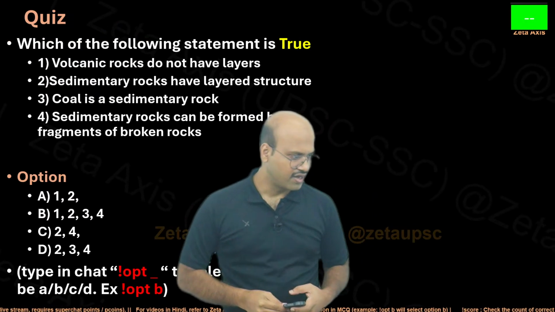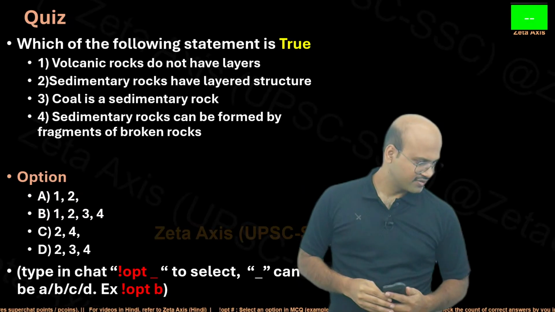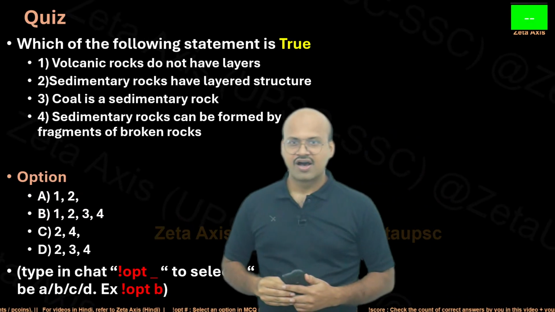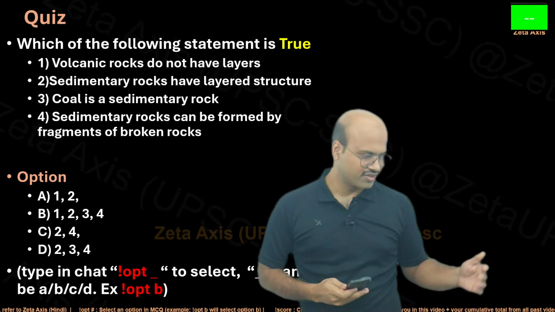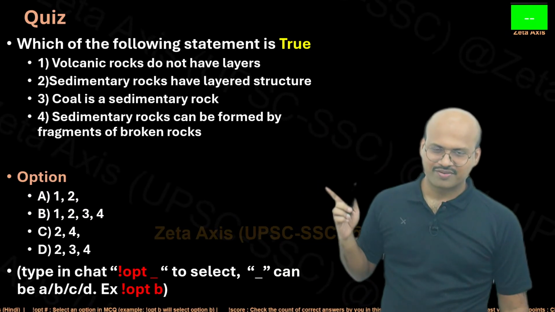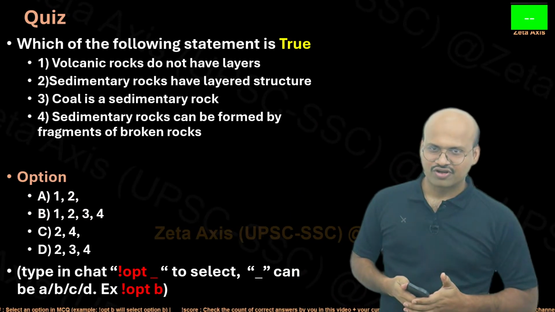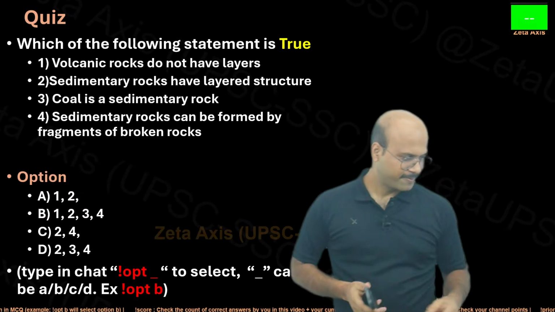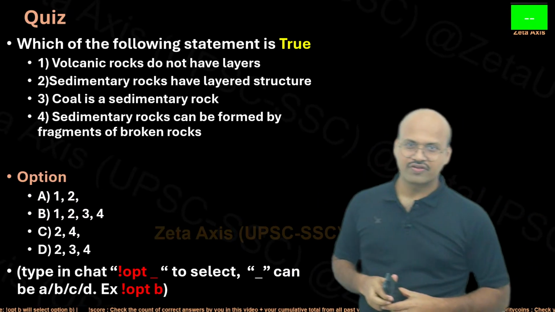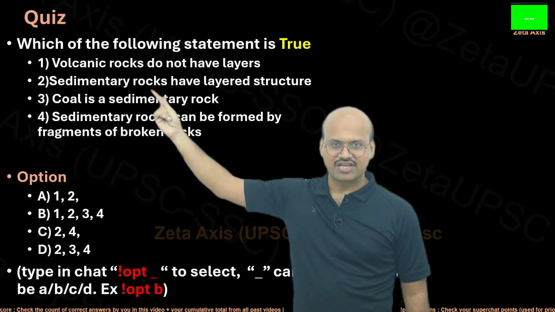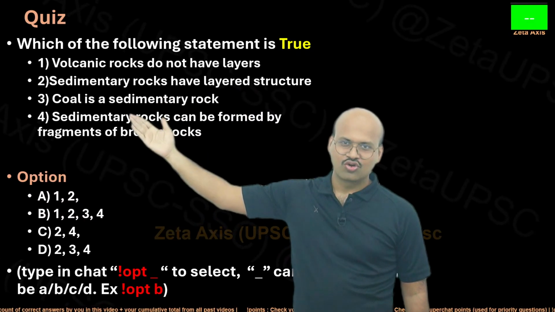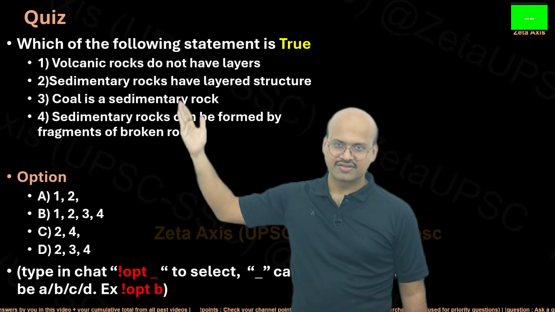Now if you are online, if someone is available, here is another question. Again the same process, I will initiate the poll. You will see the poll options here, then go for the option. The question is, which of the following statements is true? Volcanic rocks do not have layers. Sedimentary rocks have layered structure. Coal is a sedimentary rock.